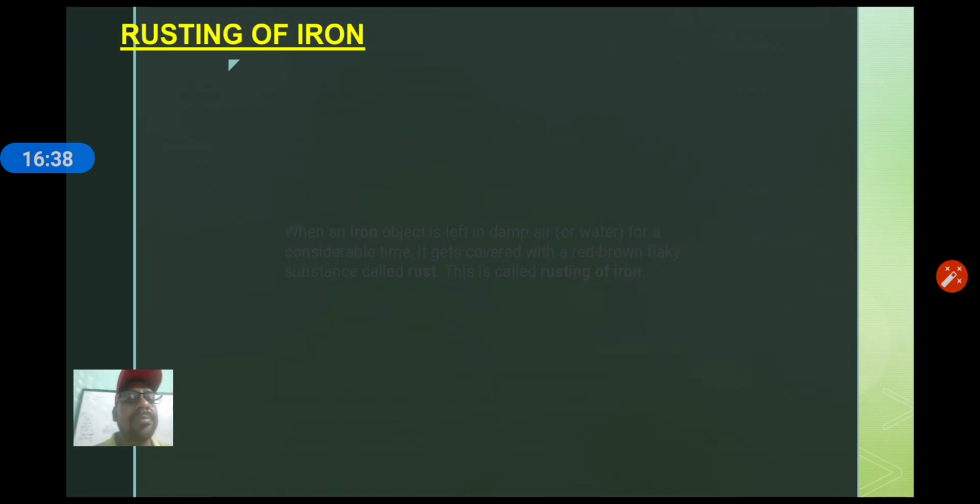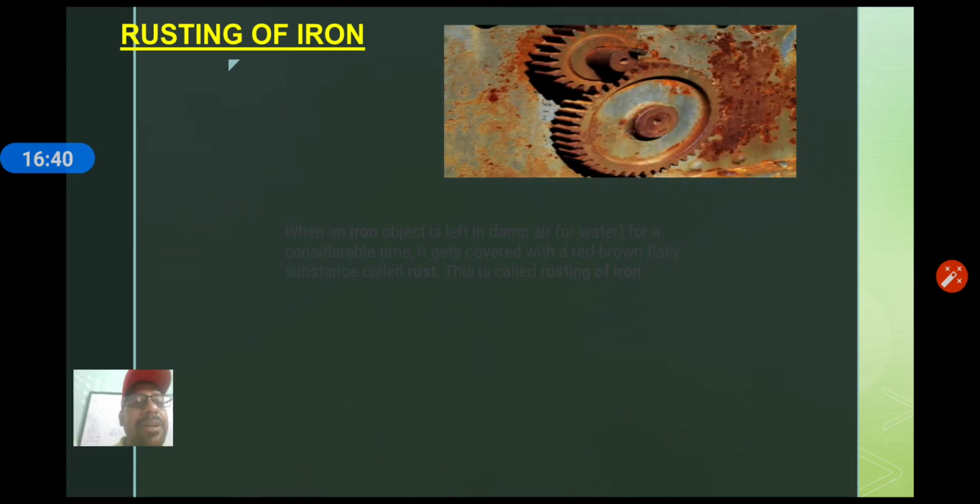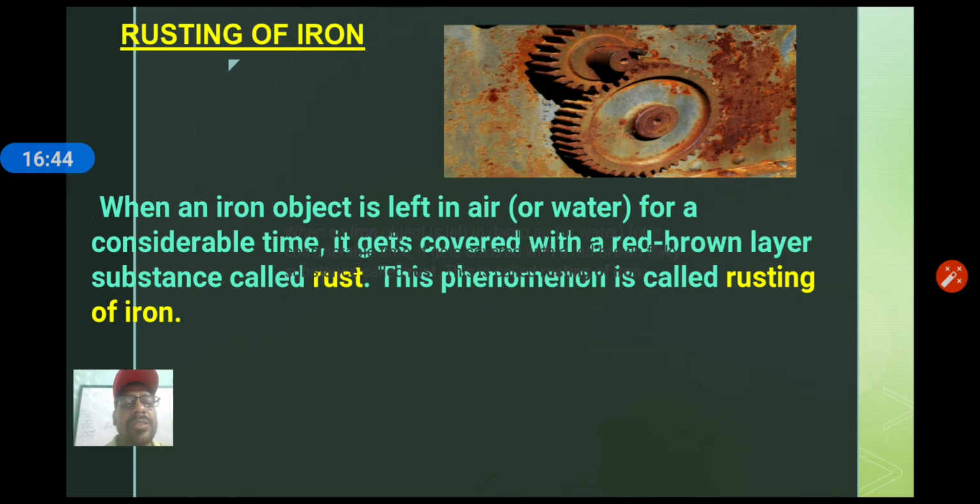Rusting of iron is also a kind of chemical reaction. What happens in this reaction? When an iron object is left in air, and air contains moisture also, for a considerable time, it gets covered with a red brown layer, and that red brown layer is called rust, and this process is called rusting.